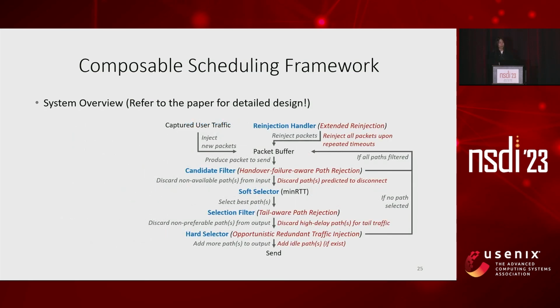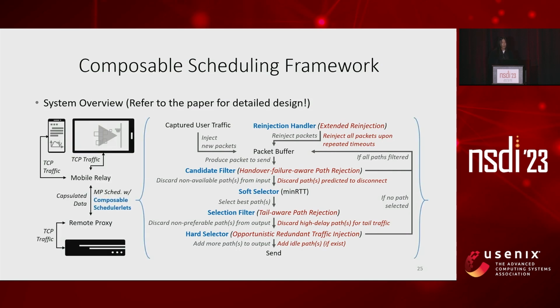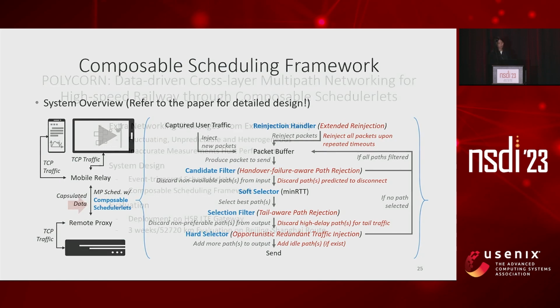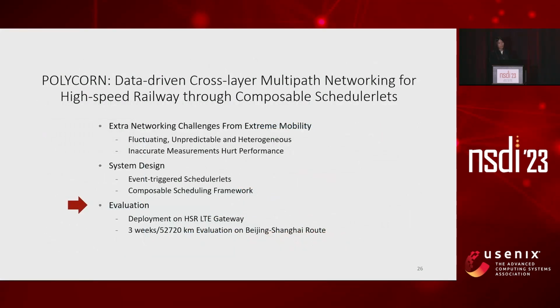Instead, to briefly end the design part, we show how our schedulerlets fit the framework. In this work, we use the MinRTT scheduler as the base scheduler for its robustness. However, the base scheduler is also pluggable and could be replaced by other schedulers. POLYCORN, as a proxy-based solution that transfers user traffic with multipath connections on HSR, uses this scheduler to enhance its performance. Okay, finally, let's move on to the evaluation part.